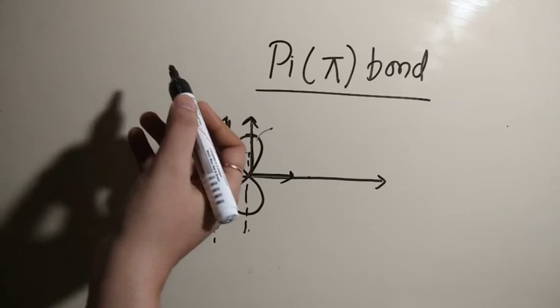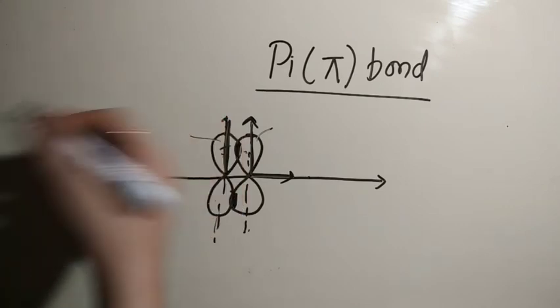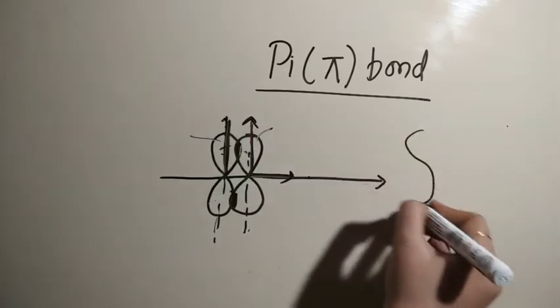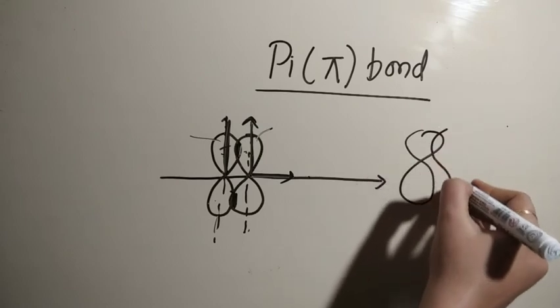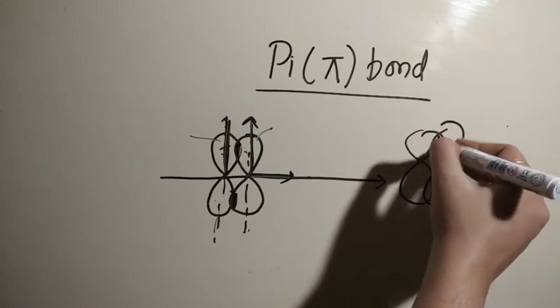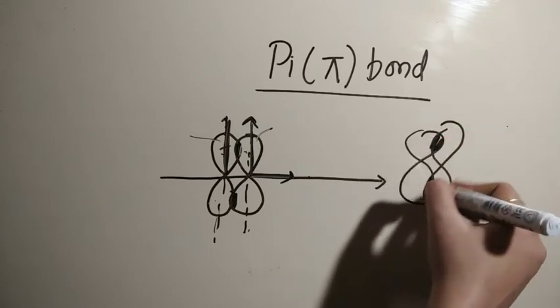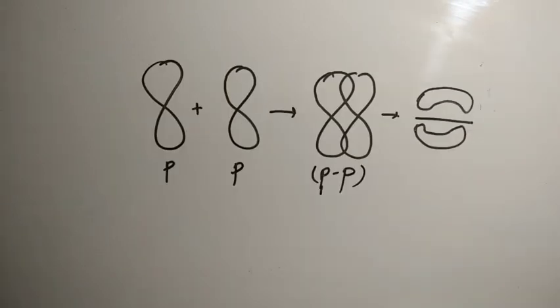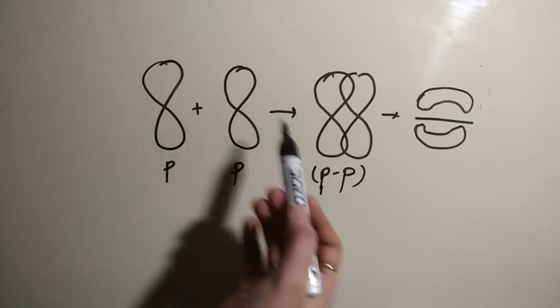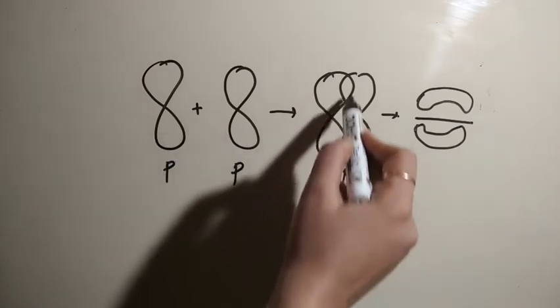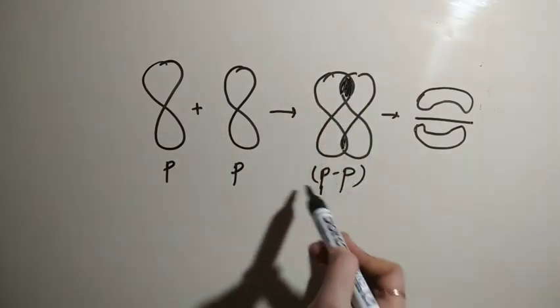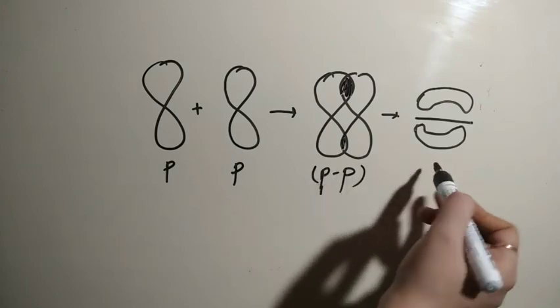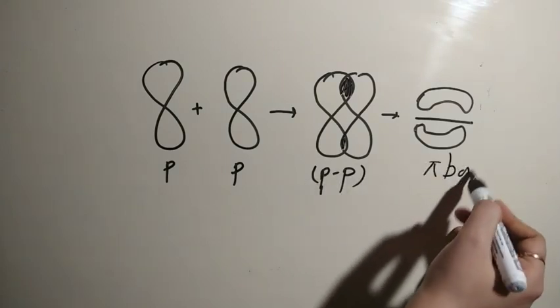So in case of sigma bond there is head on overlap, whereas in case of pi bond it is sideways overlapping. So this is the representation, p orbitals combine sideways forming pp overlapping, which is also known as a pi bond.